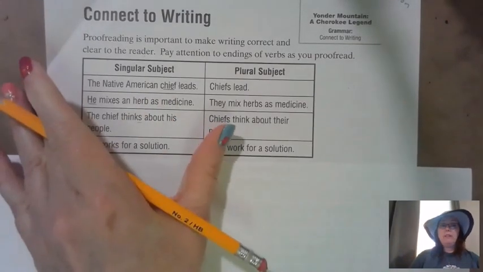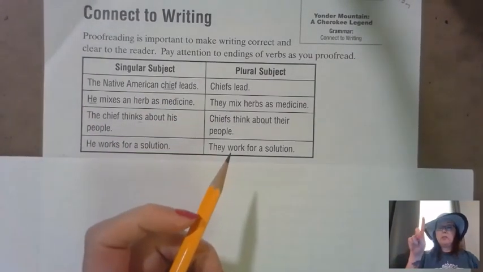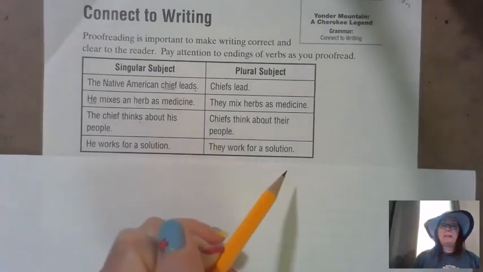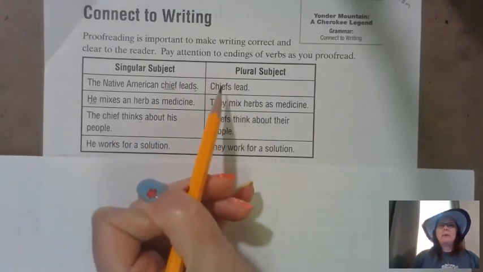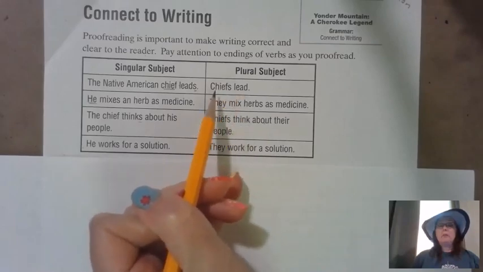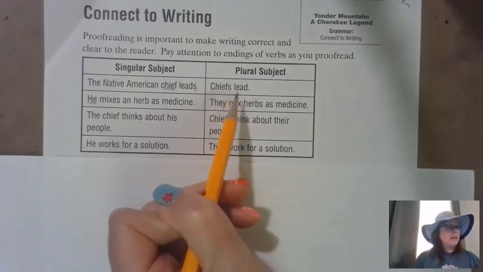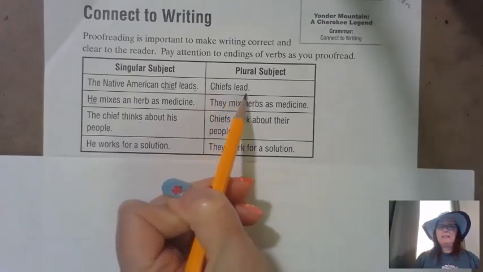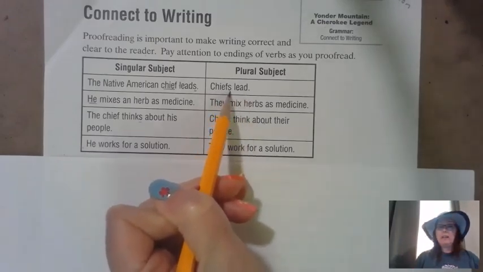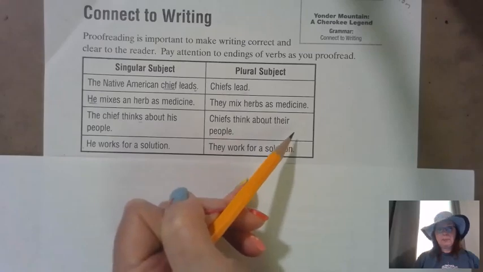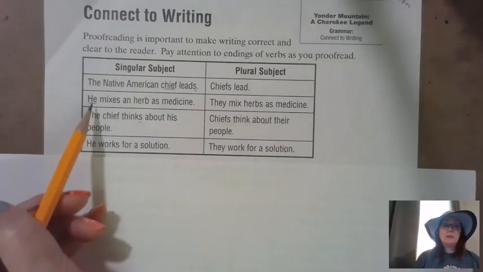So if the chief is our subject, it's just one chief, he leads, we have to add that S. For example, if it's a plural, chiefs, if it's more than one chief, they lead. Our S is actually right here on the plural subject. We don't need another S at the end of the verb. Okay?